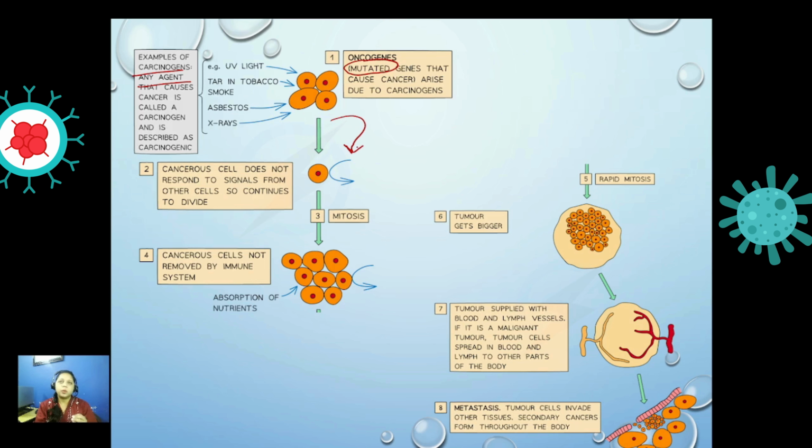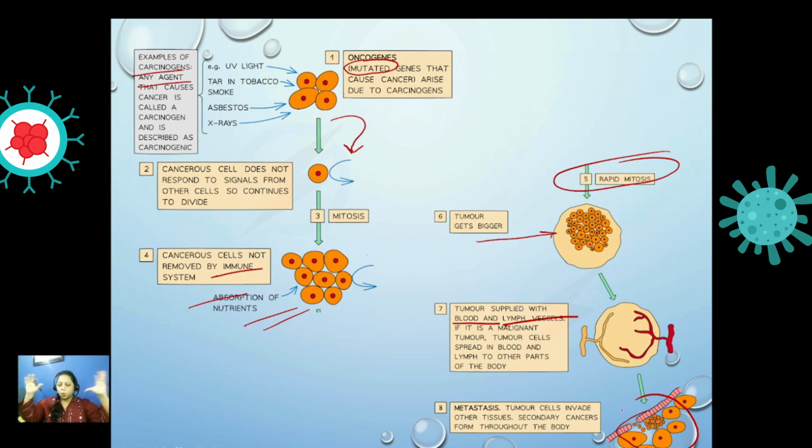In that cancerous cell there is no control on cell division, so it divides, and unlimited growth or rapid mitosis leads to the formation of a tumor. The tumor becomes bigger in size and travels through the lymphatic system or the blood to other parts, and this is how it spreads to the whole body. And definitely, because it is in different parts, it is hard to locate or identify.